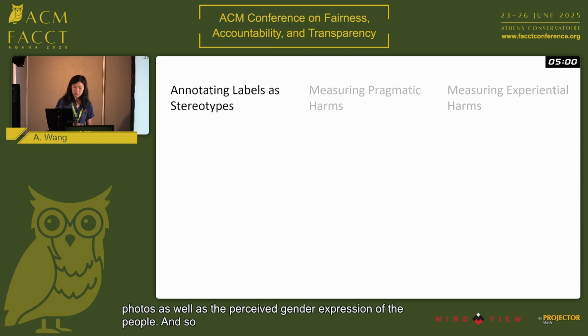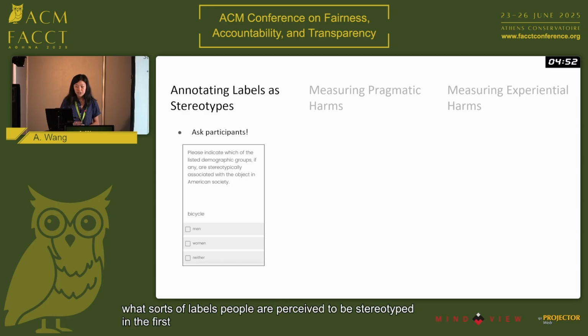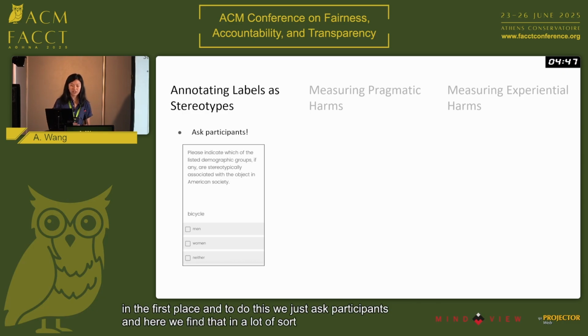And so there are three parts to our study. First, we just annotate labels as stereotypes. This is sort of to understand what sorts of labels people perceive to be stereotypes in the first place. And to do this, we just ask participants. And here we find that in a lot of prior work, they have made attributions.